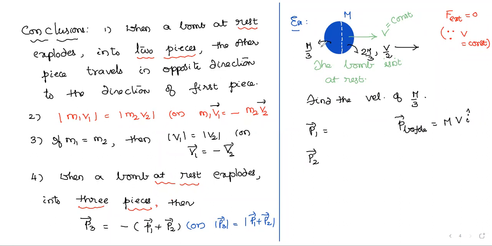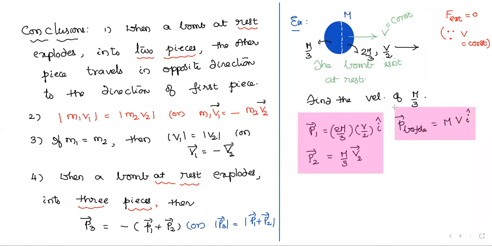And total linear momentum after the explosion: first piece, the heavy piece, mass is 2m by 3, its velocity is v by 2, also in the same direction i cap, and the second piece mass is m by 3 and its velocity I don't know, let it be v2. That v2 bar equals how much is the question. So again here I calculated the total linear momentum before and the total linear momentum after the explosion.